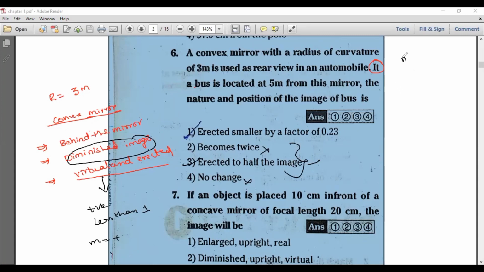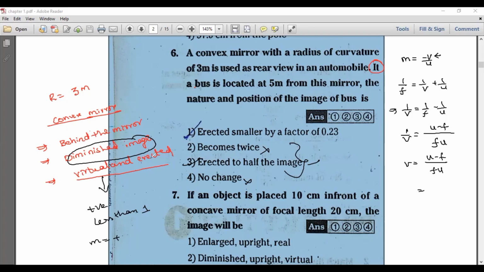So what is the magnification? M is equal to minus V by U. But you don't know the V value. So first we need to find V by using the mirror formula, not the lens formula. 1 by V plus 1 by U, and from this 1 by V is equal to 1 by F minus 1 by U. And here 1 by V is equal to, you have the LCM F into U, and U minus F. Anyhow, V is equal to F into U by U minus F.